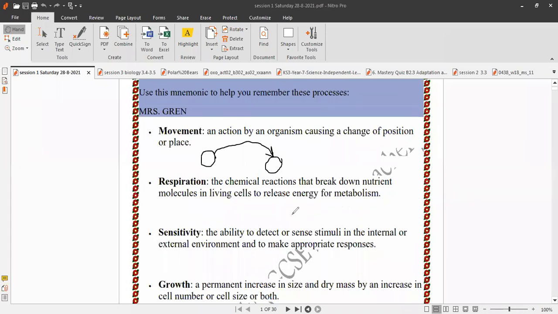This is called sensitivity. Sensitivity, the ability to detect or sense stimuli like heat, light, humidity in the internal or external environment and make an appropriate response to these stimuli.